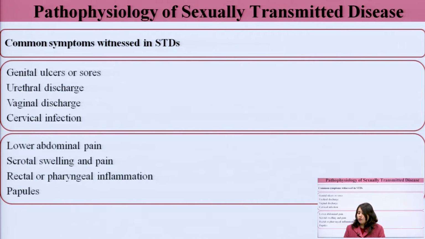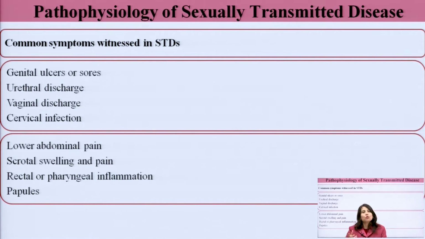Now we are going to talk about the common symptoms witnessed in sexually transmitted diseases, which are basically common to all the types of STDs. The common ones are genital ulcers or sores. Urethral discharge, vaginal discharge, cervical infection, lower abdominal pain, scrotal swelling and pain, and rectal or pharyngeal inflammation can be seen.